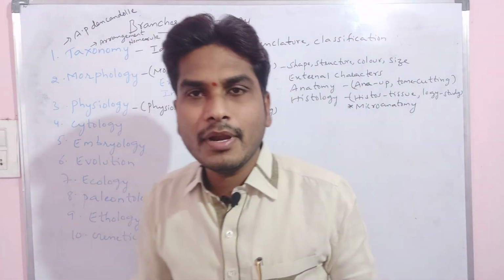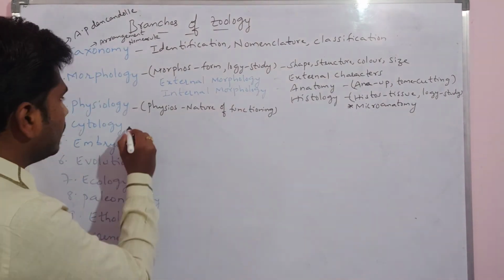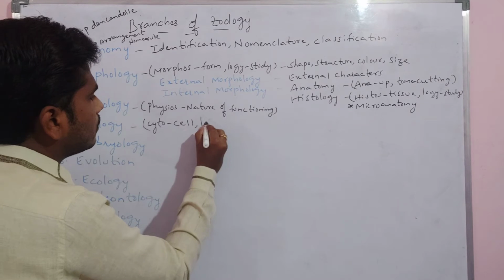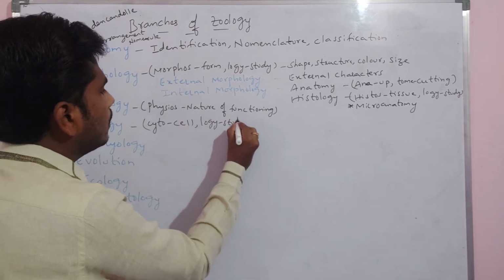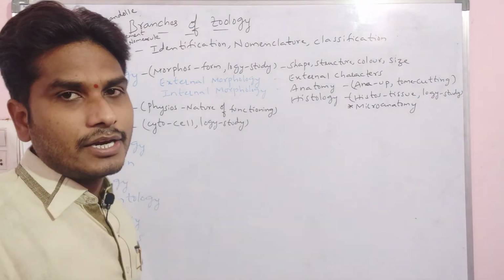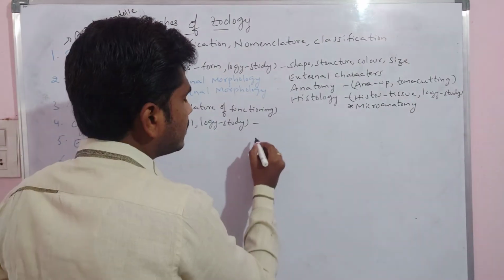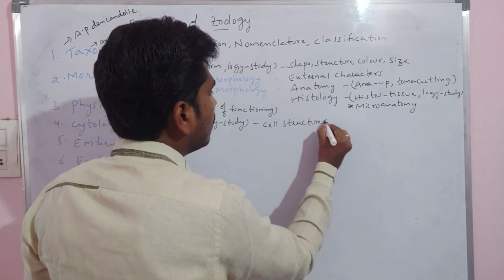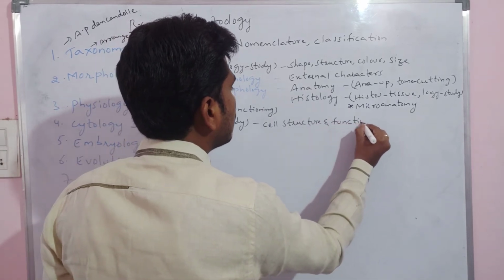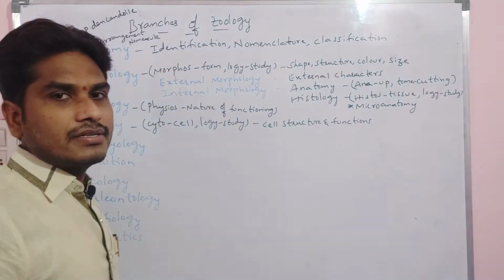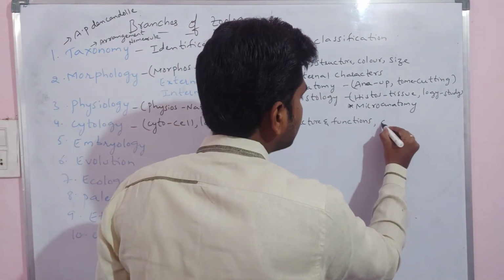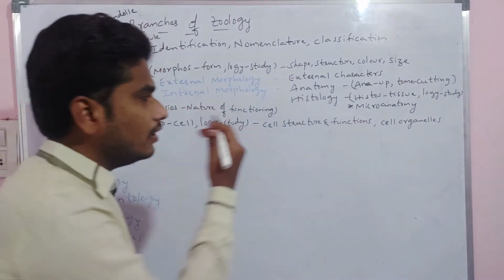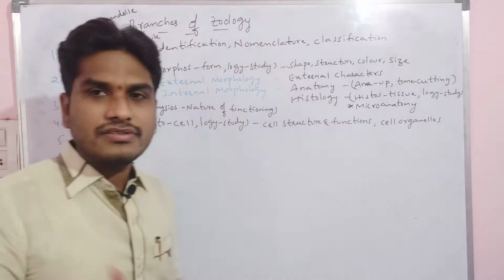Then cytology. The name indicates cyto, which means cell, and logy means study. That means the study of the cell we call cytology. In cytology, we study the cell structure and functions, the cell organelles, and also cell division, cell elongation, all these things.